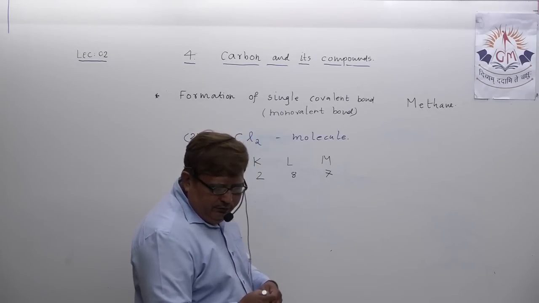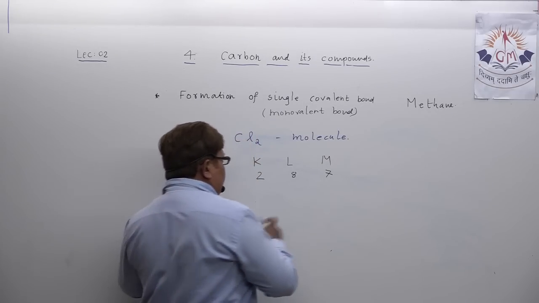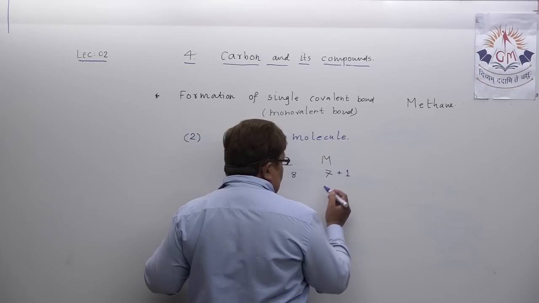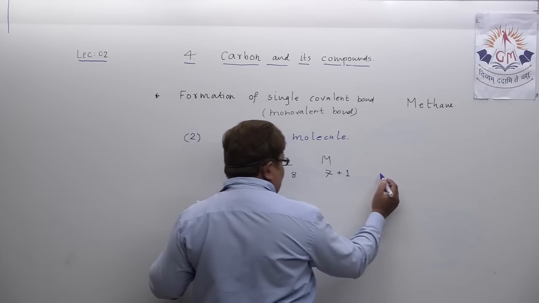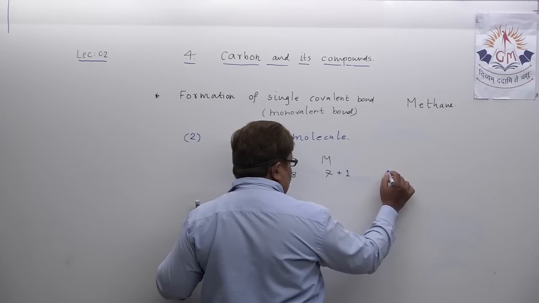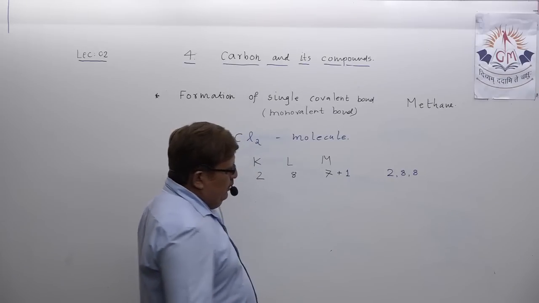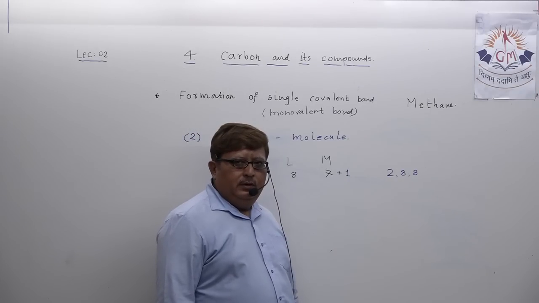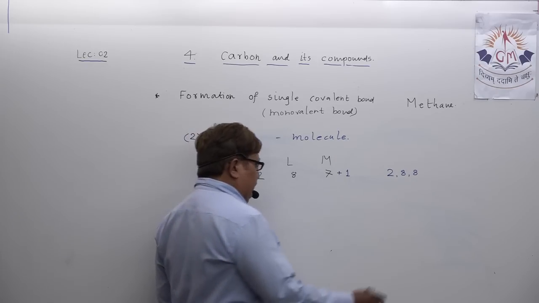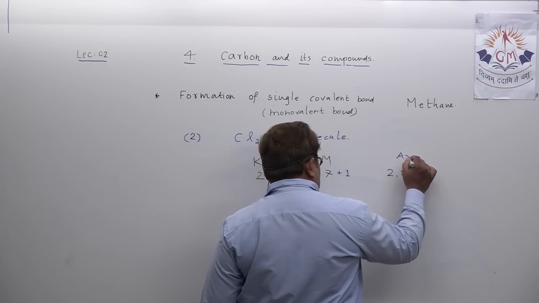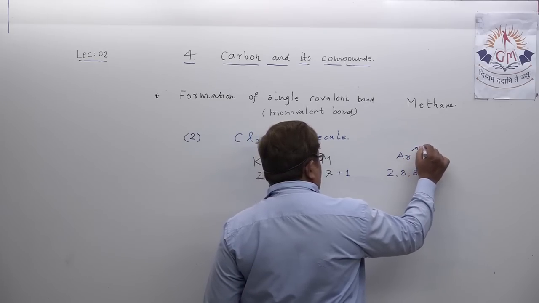If chlorine just gets one more electron in the outermost orbit, it will attain electronic configuration like this, 2, 8, 8. This is, if you can remember, the stable electronic configuration of argon, one of the noble gases, as you know.